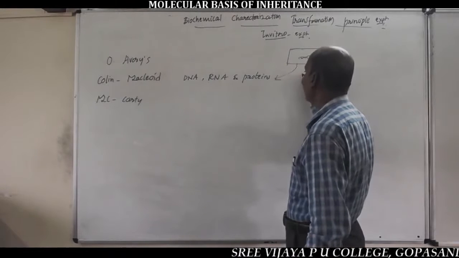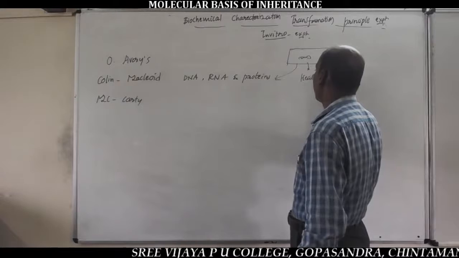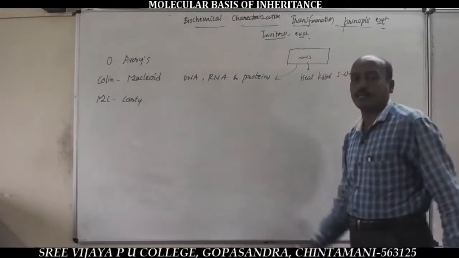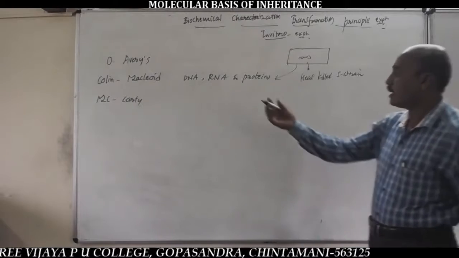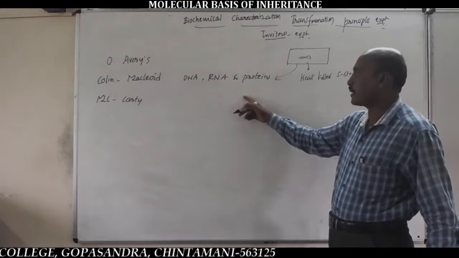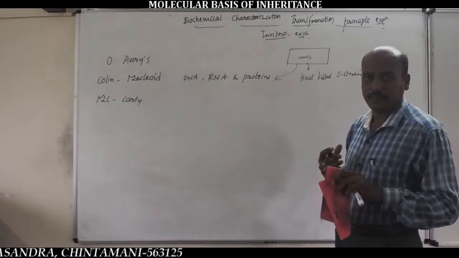From the heat-killed S-strain bacteria, all these biomolecules, biochemicals like DNA, RNA and proteins, were extracted and purified.